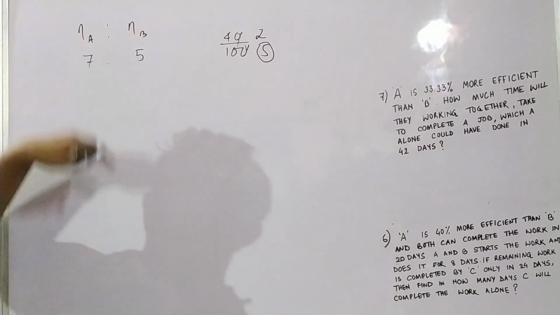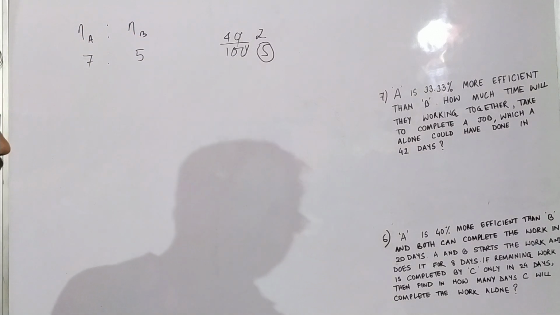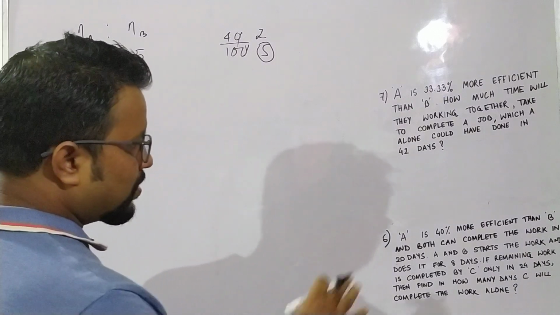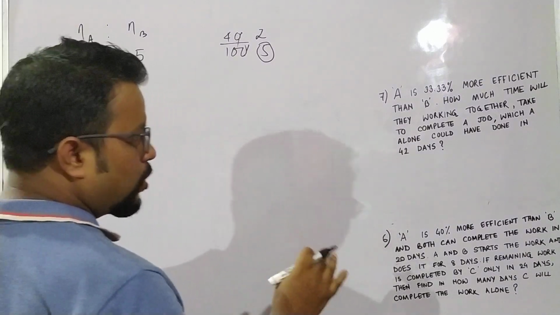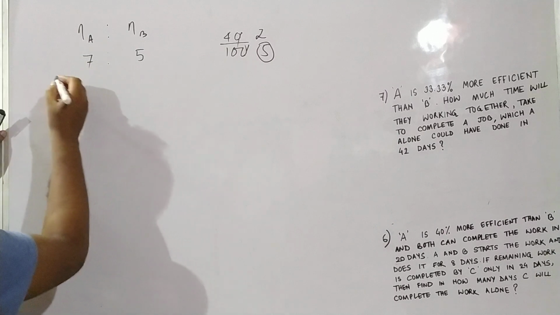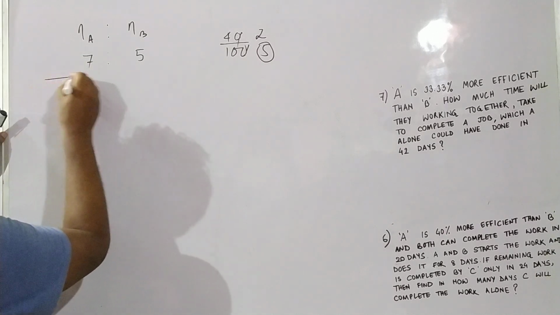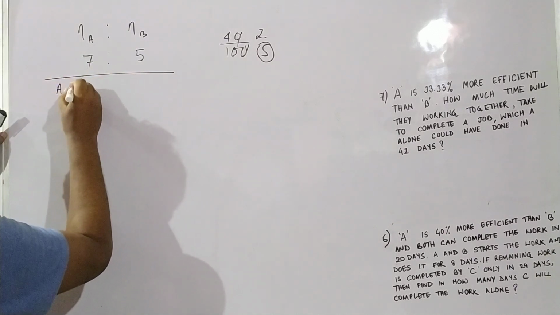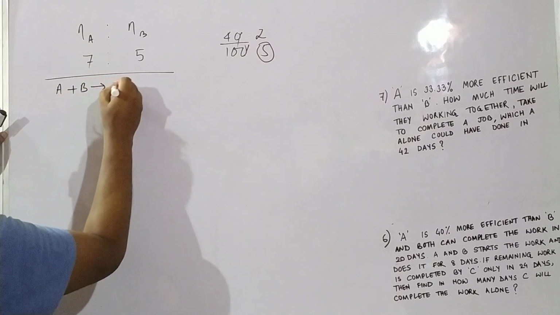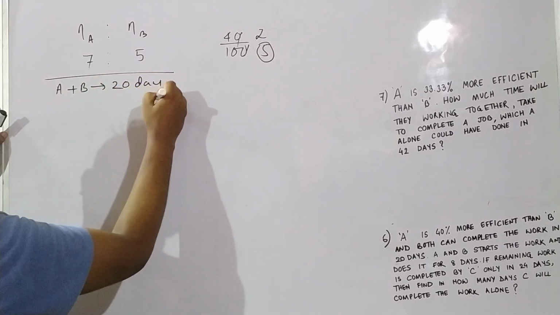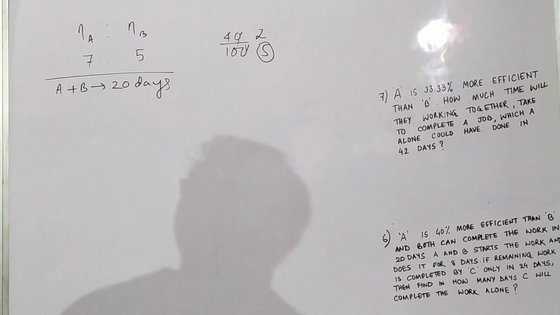Efficiency of B is 5, and efficiency of A is 7. Now what is the question they have given? Both A and B can complete the work in 20 days.